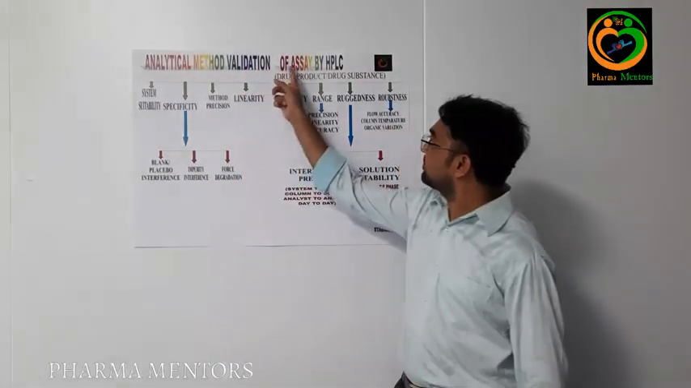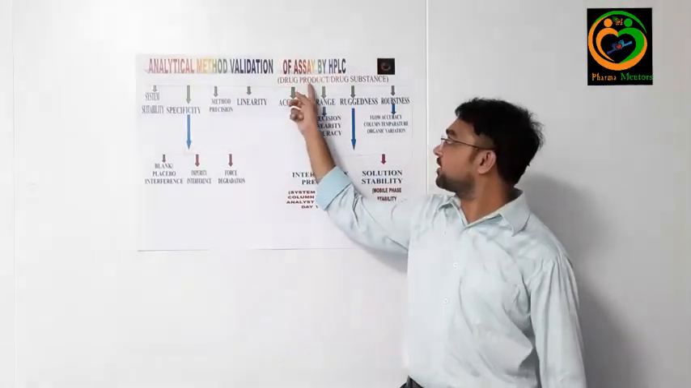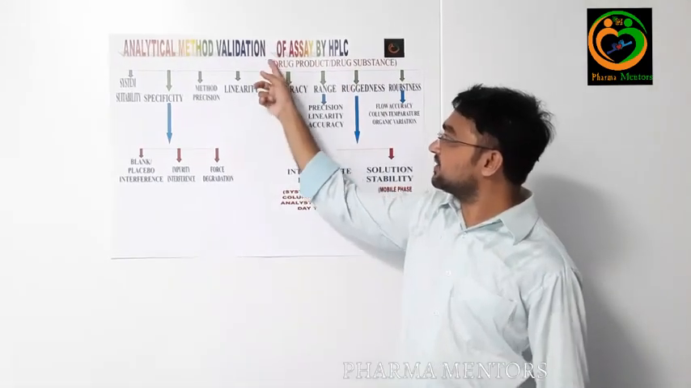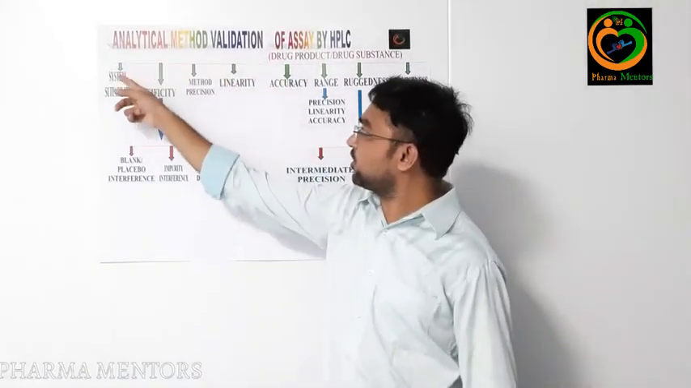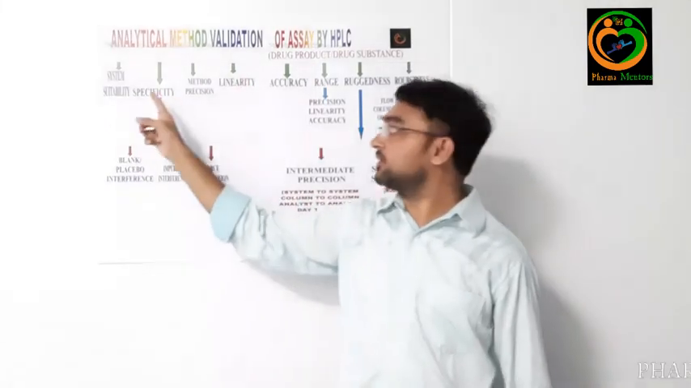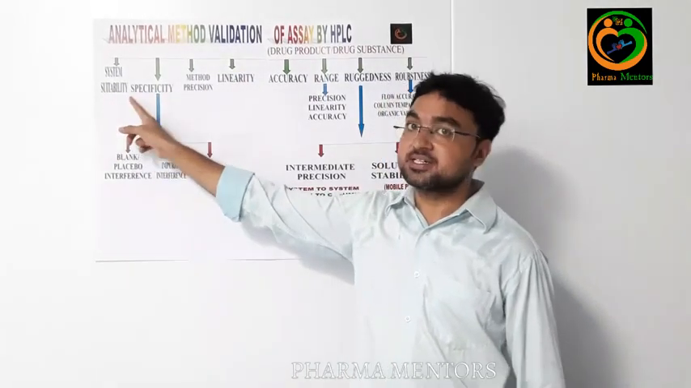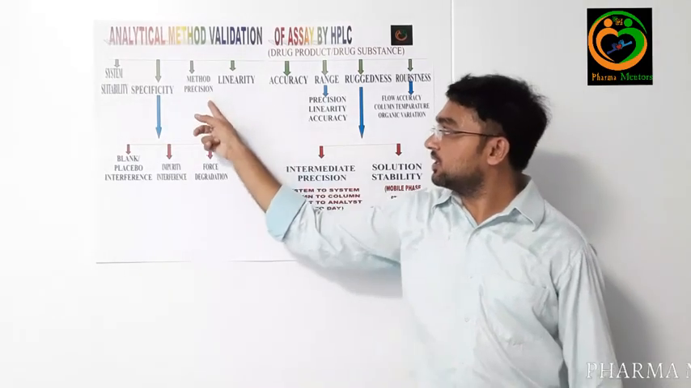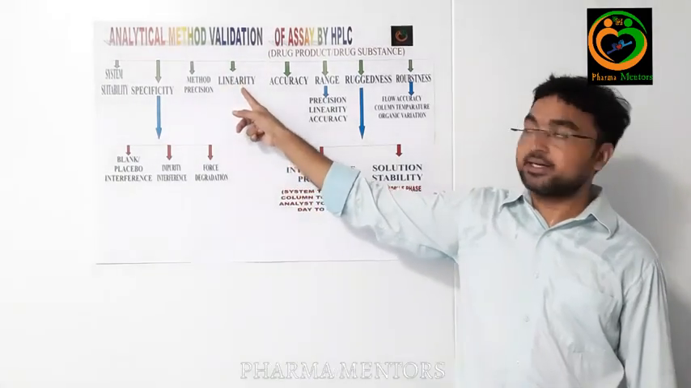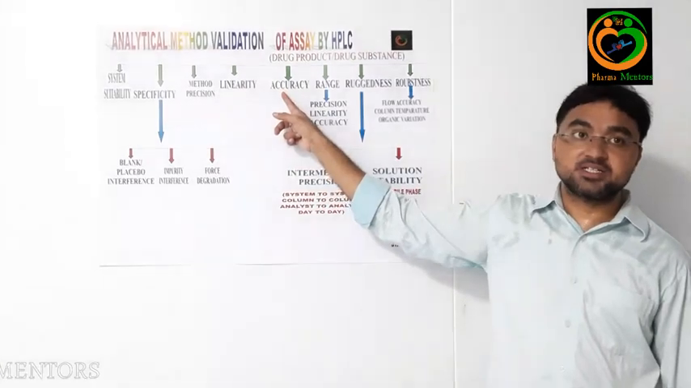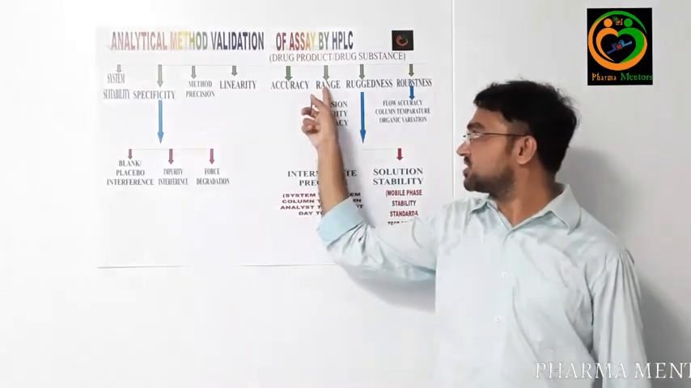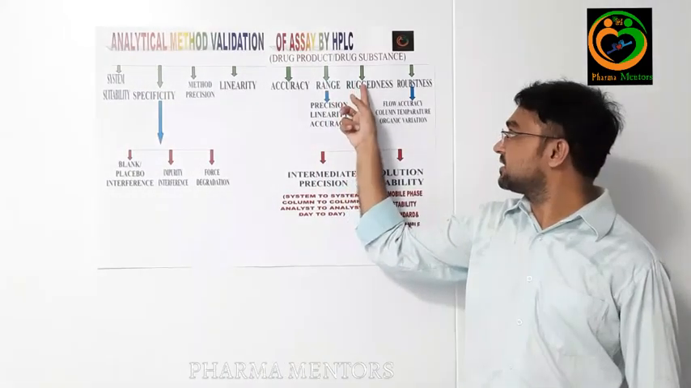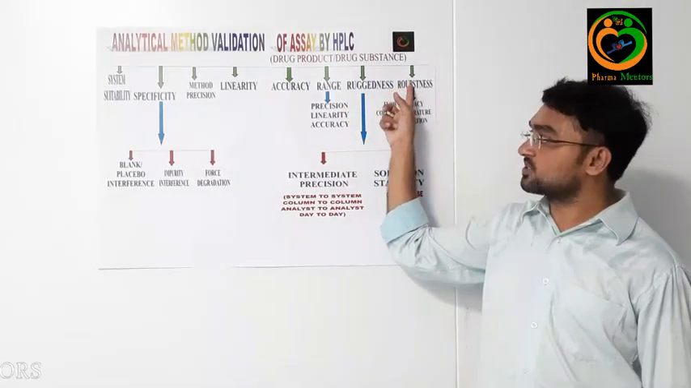Analytical method validation of assay by HPLC for drug product and drug substance. The validation has the following parameters. The first parameter is system suitability, second is specificity, third is method precision, fourth is linearity, fifth is accuracy, sixth is range, seventh is ruggedness, and eighth is robustness.